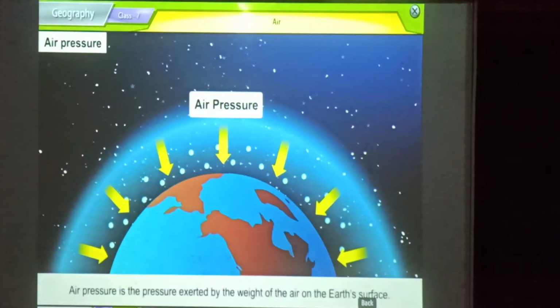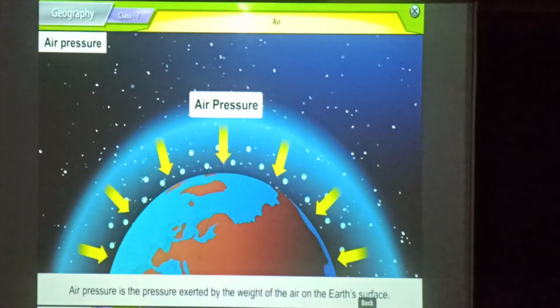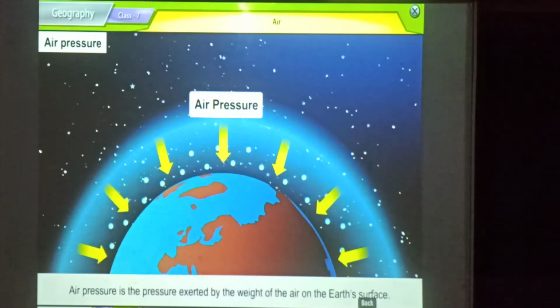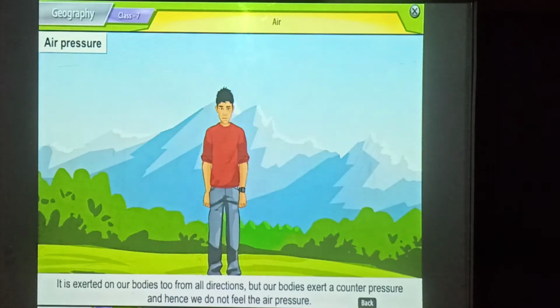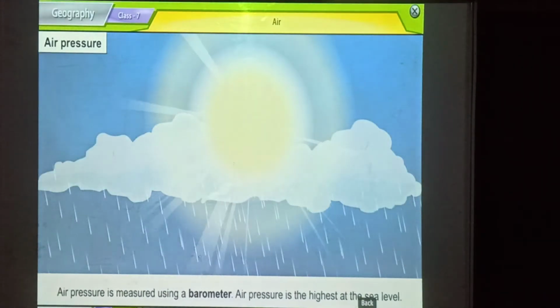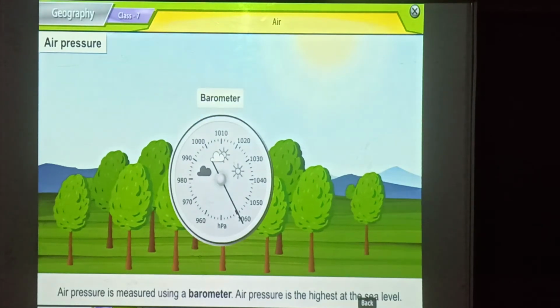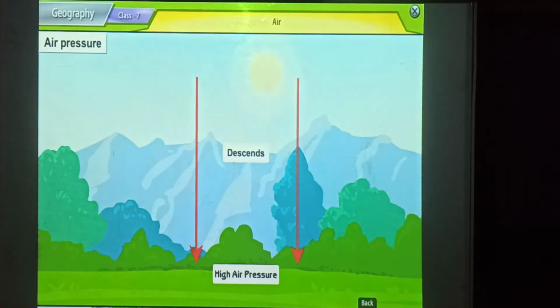Air pressure. Air pressure is the pressure exerted by the weight of the air on the Earth's surface. It is exerted on our bodies too from all directions. But our bodies exert a counter pressure and hence we do not feel the air pressure. Air pressure is measured using a barometer. Air pressure is the highest at the sea level. It keeps decreasing as we go up in the atmosphere.